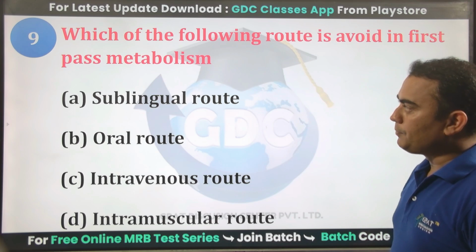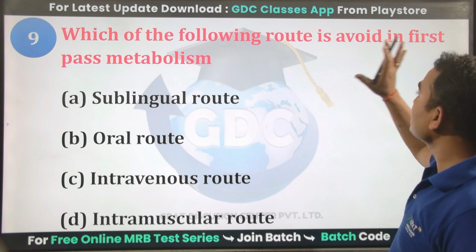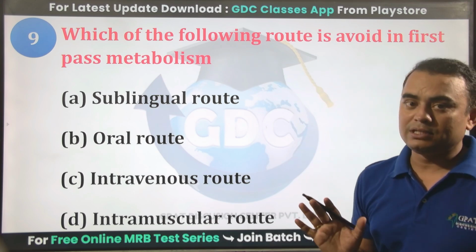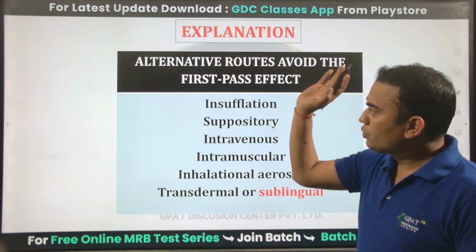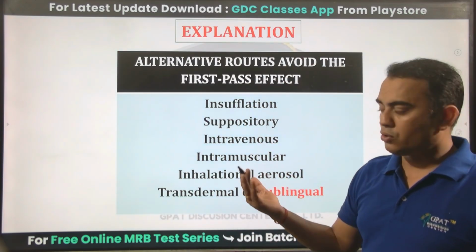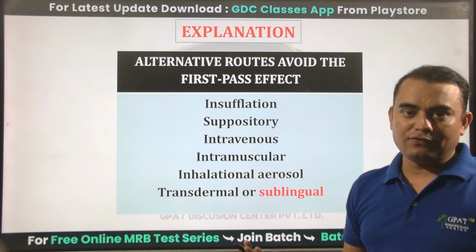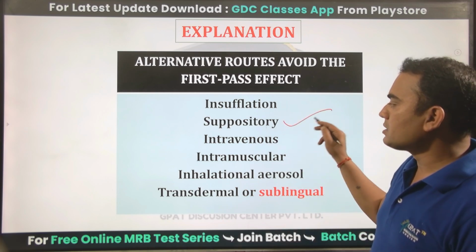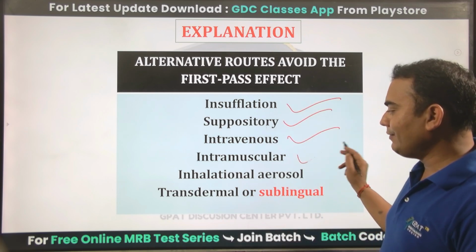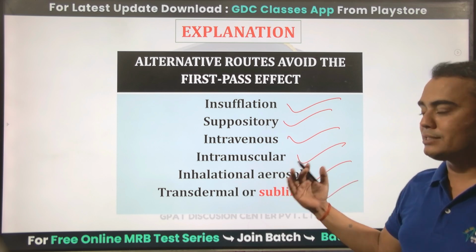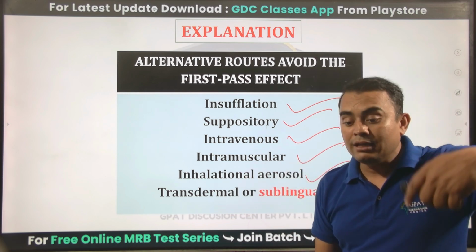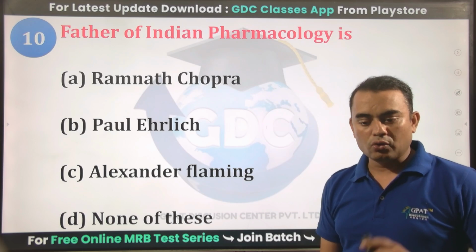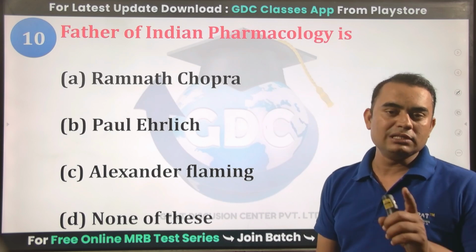These routes can also be preferred, but here the route which is avoided in first pass metabolism, the correct answer will be the oral route, because to avoid first pass metabolism, we can use the suppository, insufflation, intravenous, intramuscular, inhalational, sublingual, transdermal. These routes can be used in place of the oral route, because the maximum first pass metabolism is seen with the oral route.